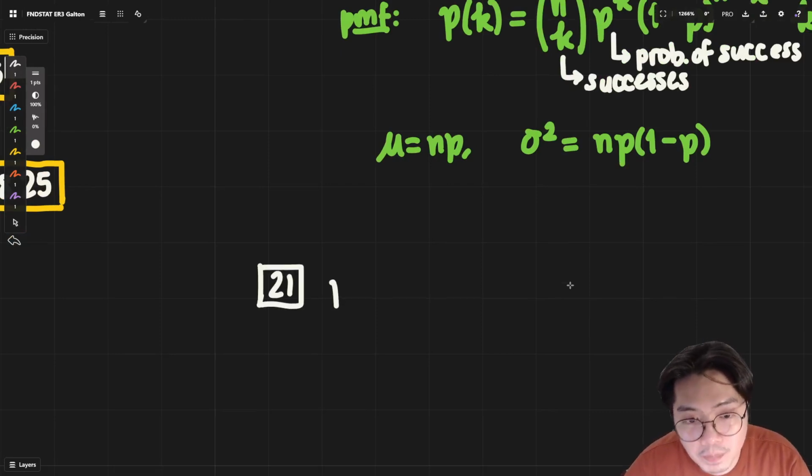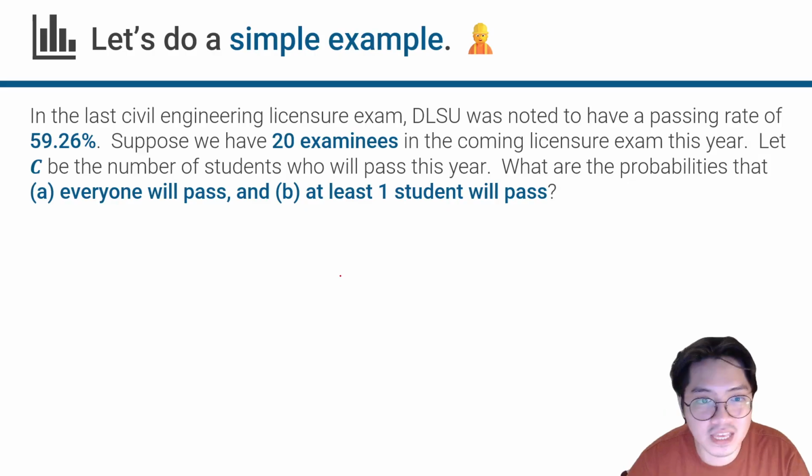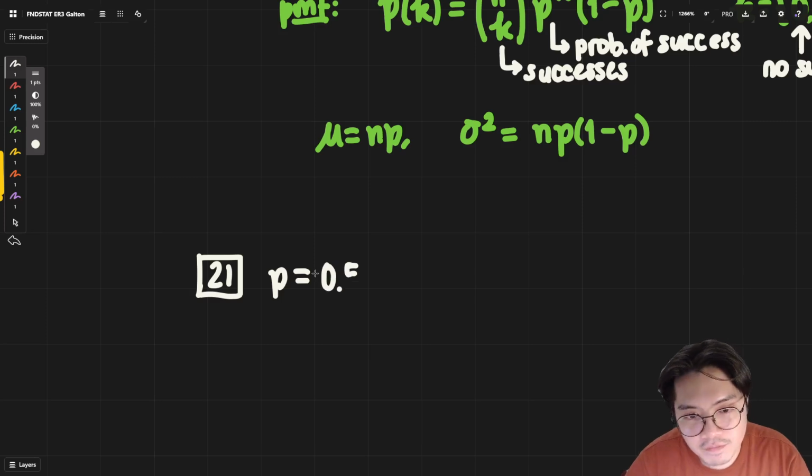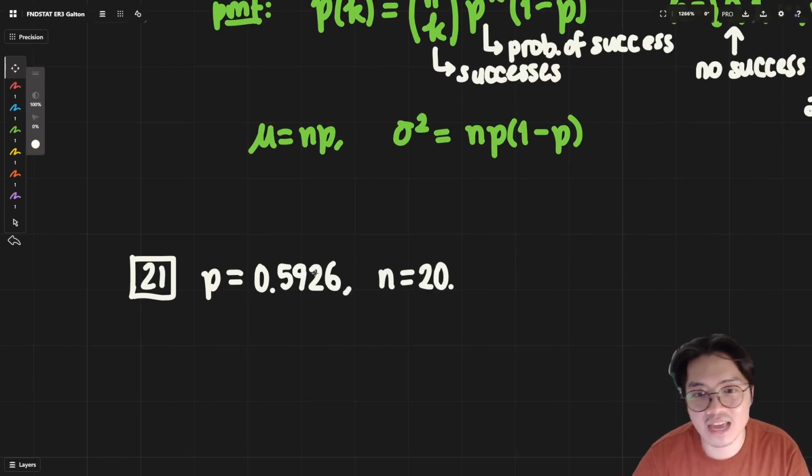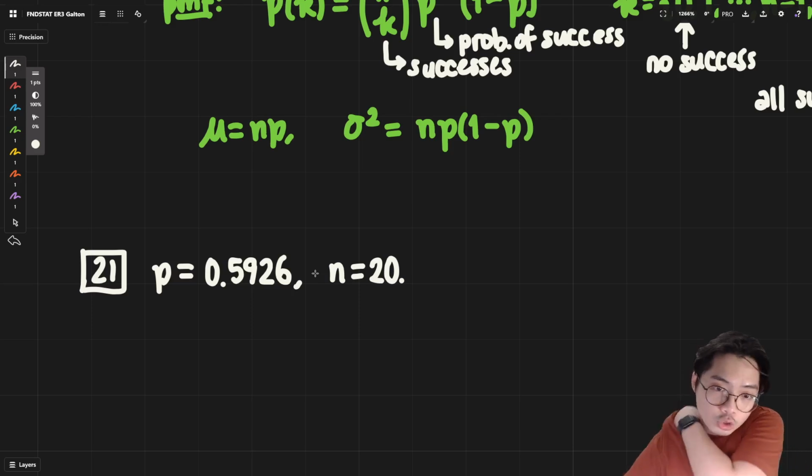They say that our probability of success of this thing happening is 0.5926. This is the passing rate now of students. And because there are 20 students, we can check that that is a binomial distribution, with n equal to 20.